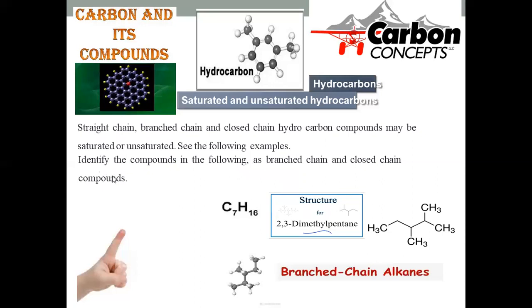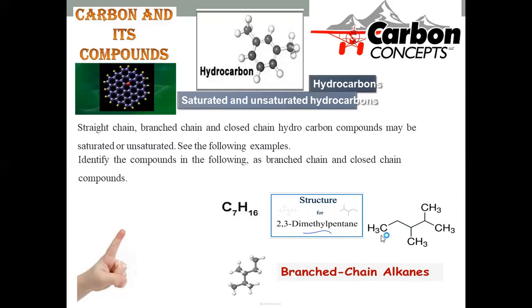Now, another categorization is given. Here the compounds are provided, and we have to identify whether each is branched or closed, that means branched or cyclic, to be determined. This is a specimen compound: CH3, CH, CH3, CH, CH3, CH2, CH3. Here there are 2,3-dimethyl groups, and the skeletal chain is 5 carbons, hence we can say pentane. Detailed IUPAC nomenclature and related guidelines will be provided in the next session.